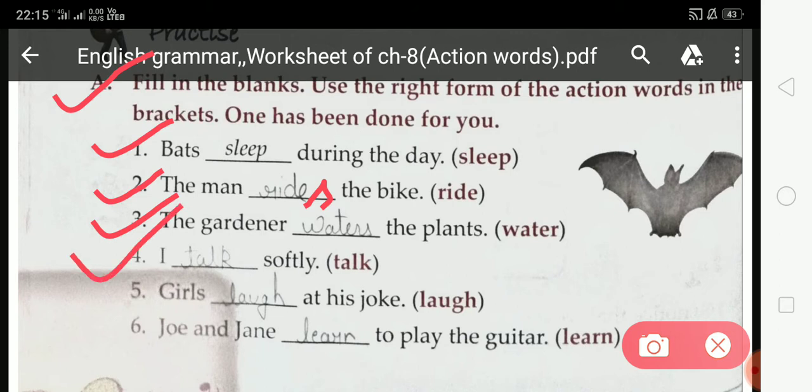Now come on fourth, I dash softly. So student, here with I, we do not add s or es to the action word. So you have to fill only talk, not talks.